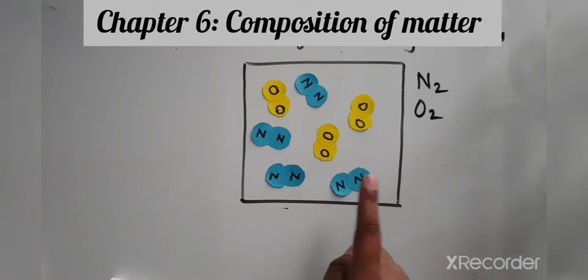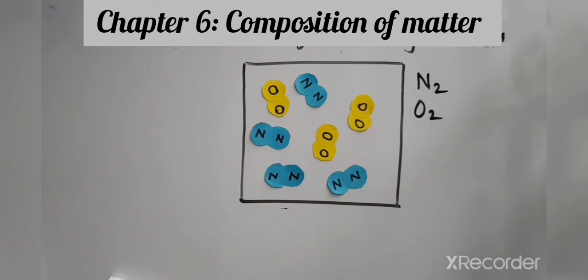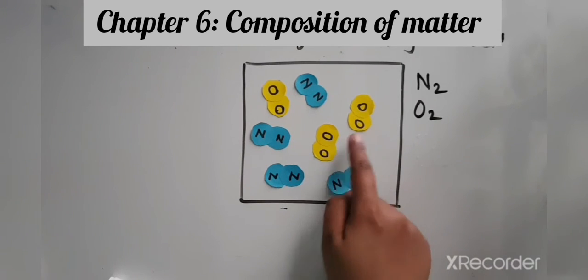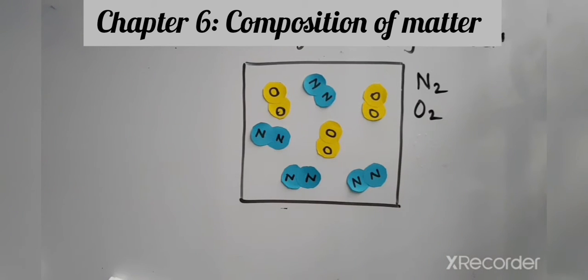So what will it be? Will it be a compound? No, this is also not a compound, because what is the condition in a compound? That the molecules should be the same. Again, here the molecules are not the same. Here we have oxygen, one kind of molecule, and nitrogen, another kind of molecule. So this will be a mixture.